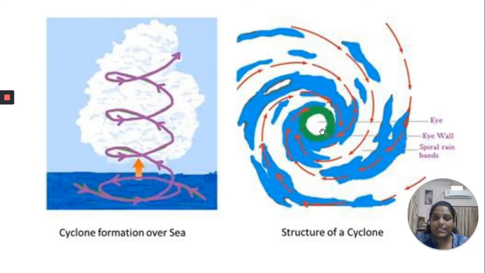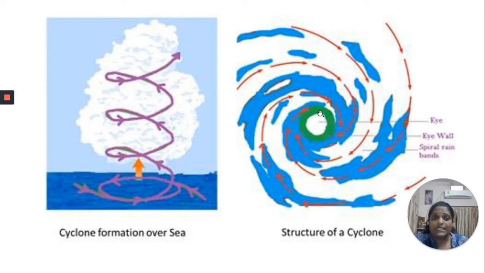Now the eye of the cyclone ranges up to 30 kilometer, or it can range up to 100 kilometers also, and if this diameter increases, the surrounding area also keeps on increasing, and it can lead up to 1000 kilometer of diameter of a whole cyclone.